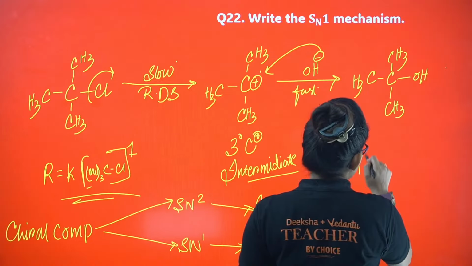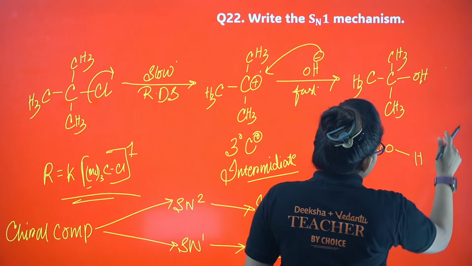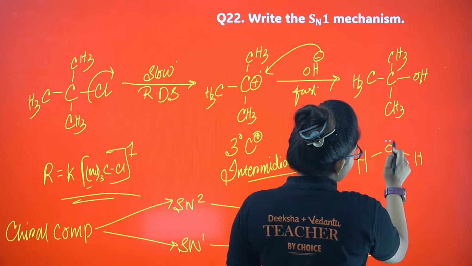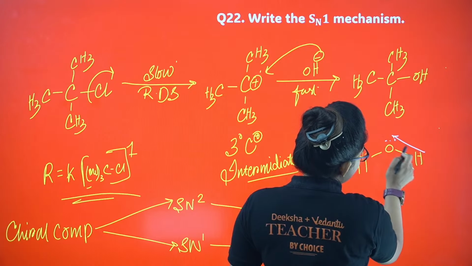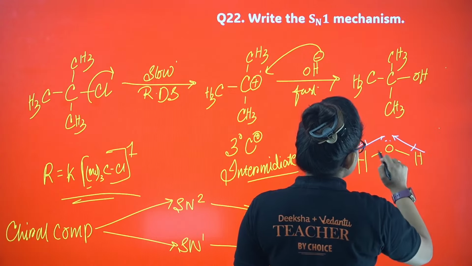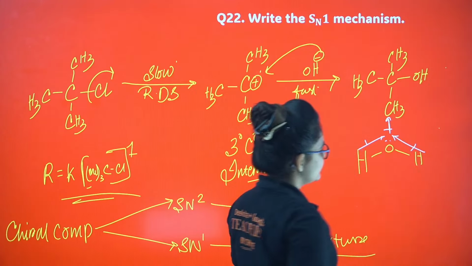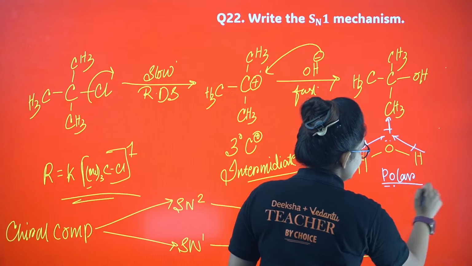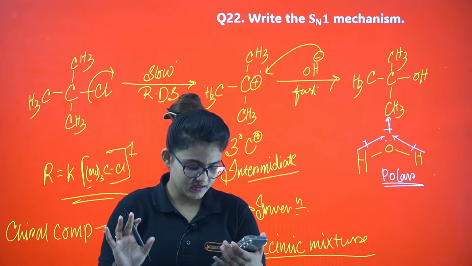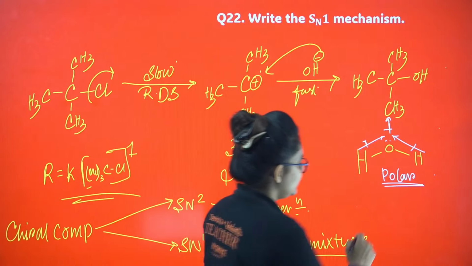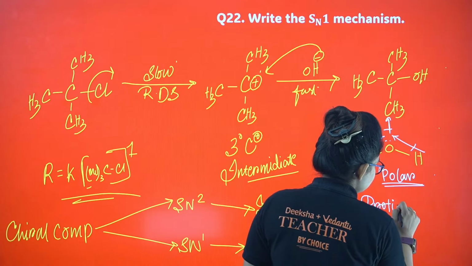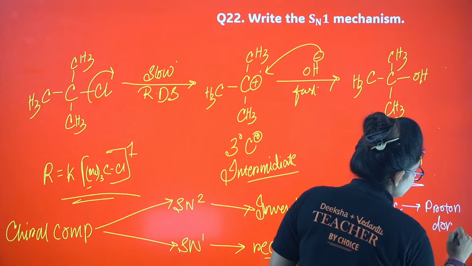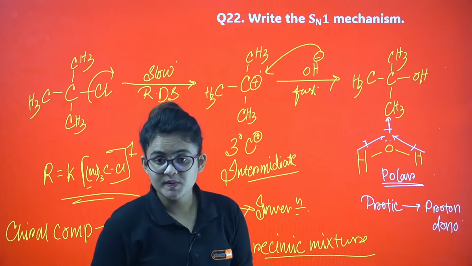Let me give you the example of water. Here hydrogen is bonded with electronegative oxygen, so here I am having the electron density. So the dipole moment direction is this, and this, so the resultant will come something like this. So definitely water is a polar molecule, right? So you understood the polar term. Now what is protic? Protic means proton donor. Okay, a water molecule can donate H plus, right?